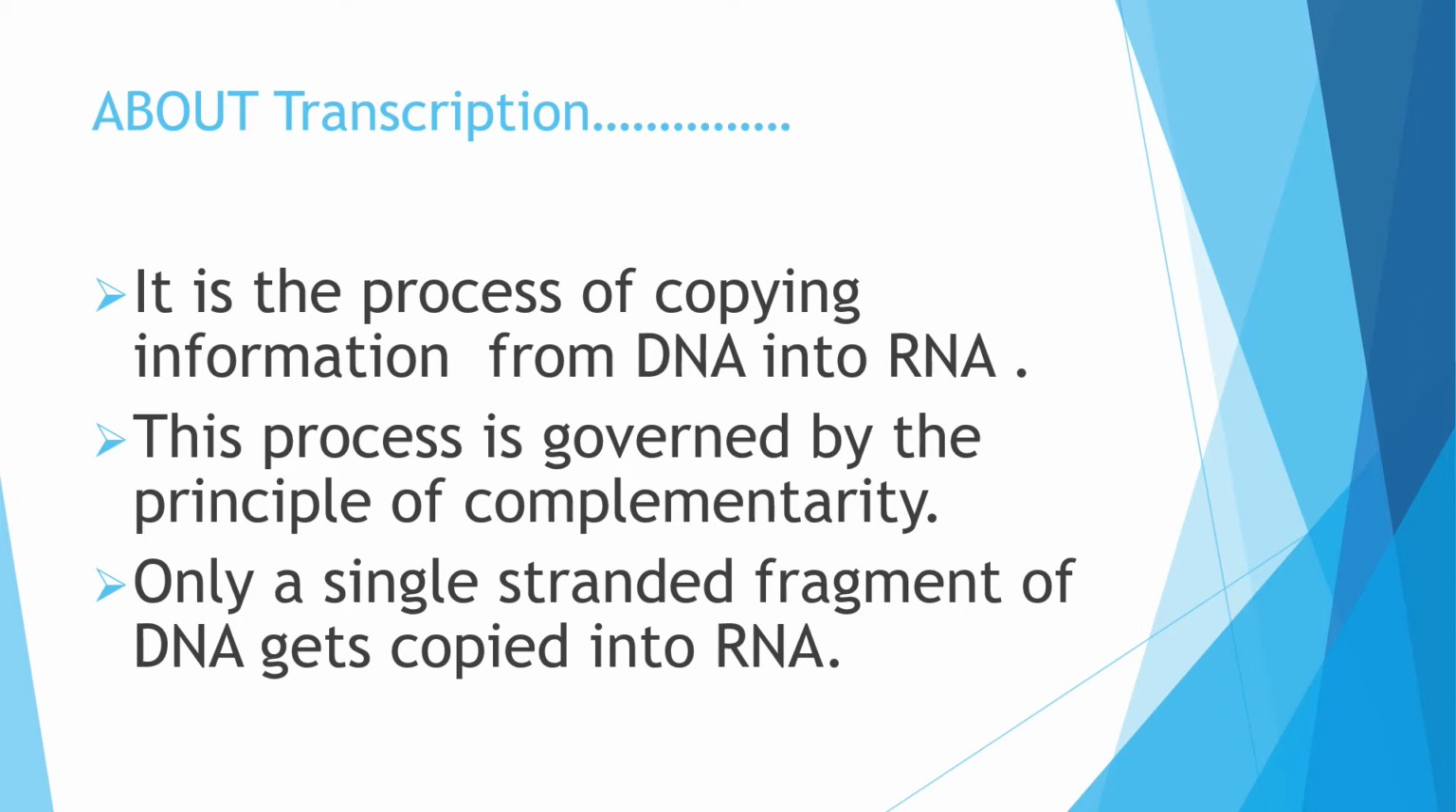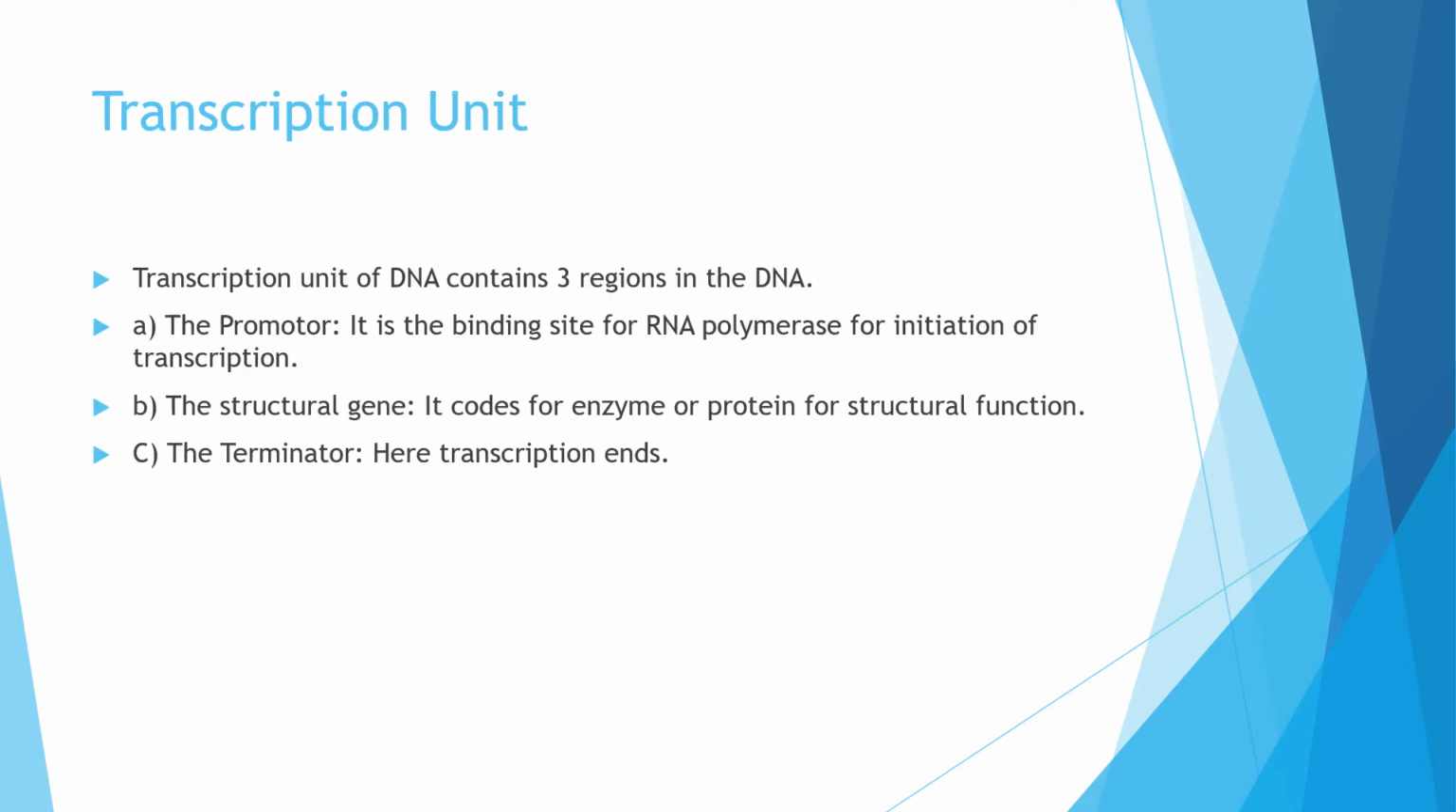Means DNA is having two strands and only one of the strands gets copied into the messenger RNA. Means both the strands do not form RNA. So the process begins with the transcription unit, because DNA is a very long thread and it is having so much of information. So it's a small part which is having information and which needs to be translated. That small part is called as the transcription unit.